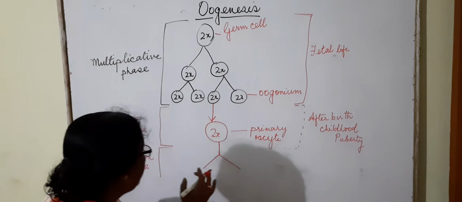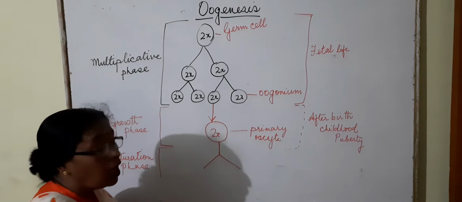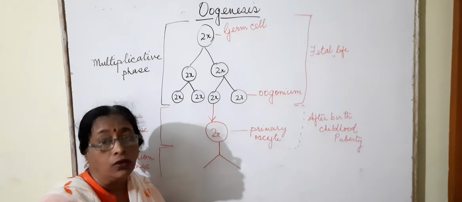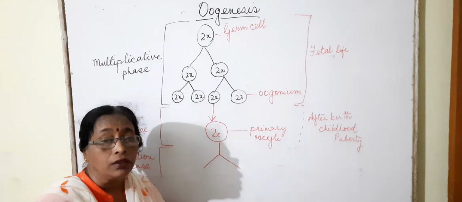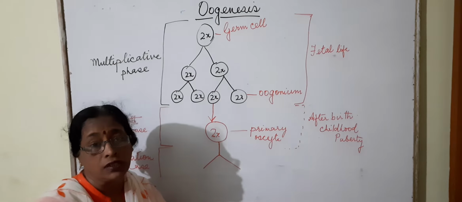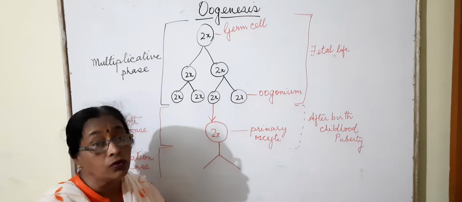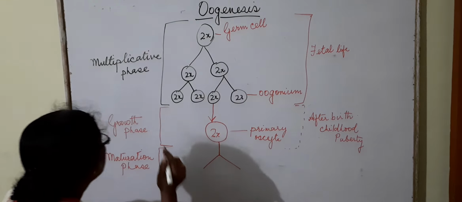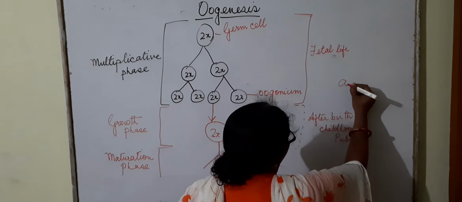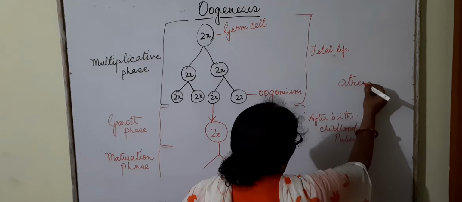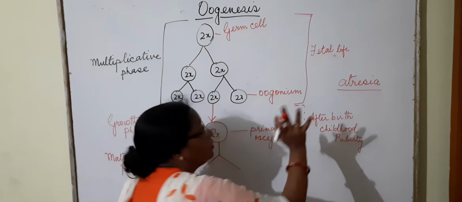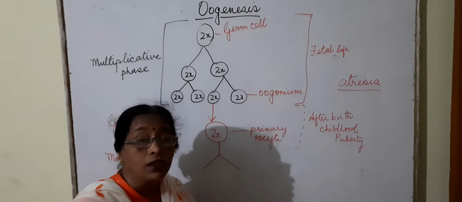The oocyte attains a resting, inactive phase which is known as atresia. It remains in this condition till puberty.